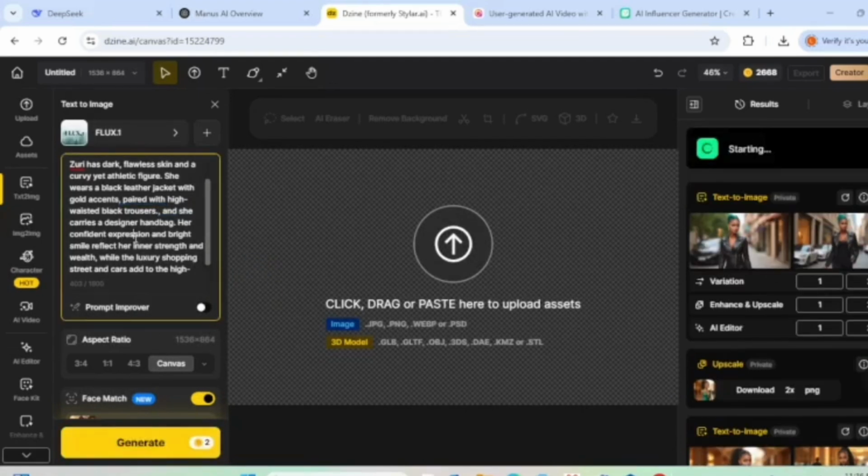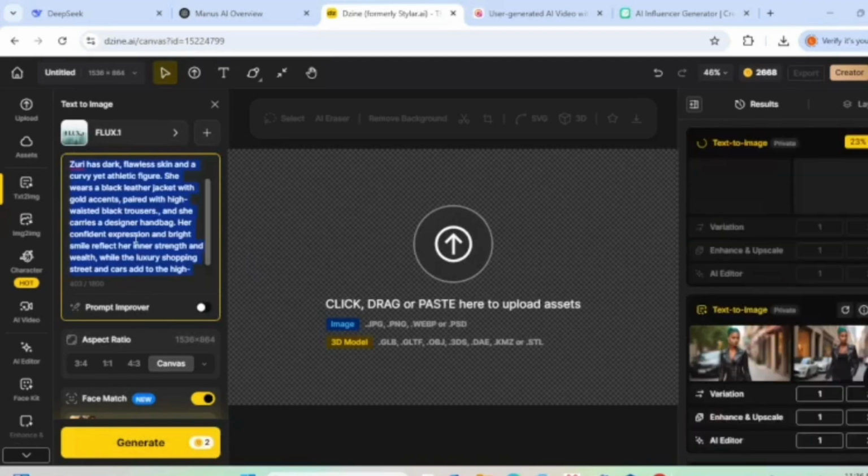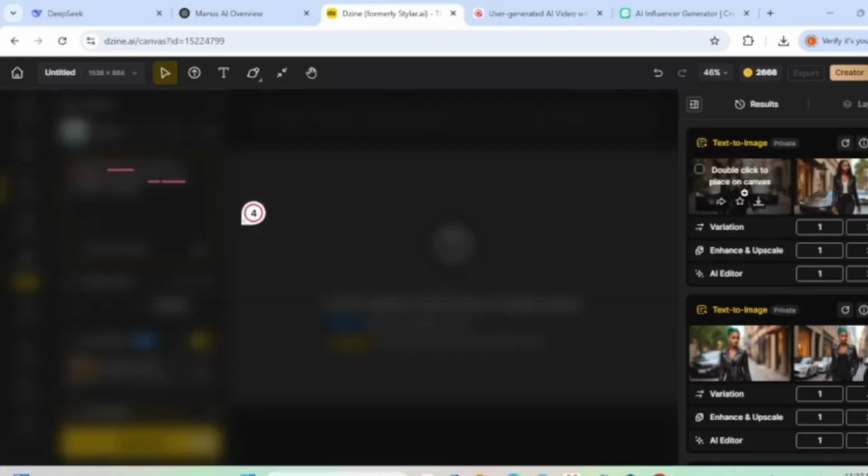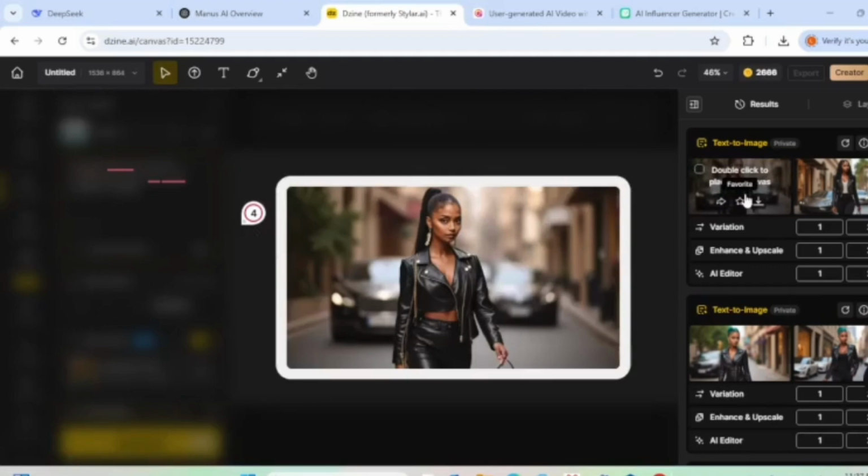And you can write your own prompts. Delete this one, and then say walking in there. Maybe you say beautiful African girl walking on the beach. Or maybe in a wedding gown. Let's write that one. So this was the first prompt that we got. You can see this is a luxury. Maybe she's traveling, maybe somewhere in Dubai or wherever.